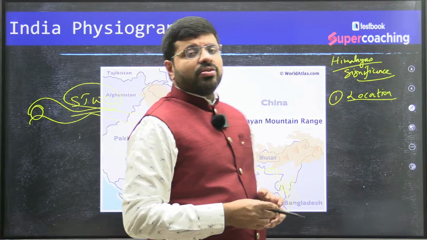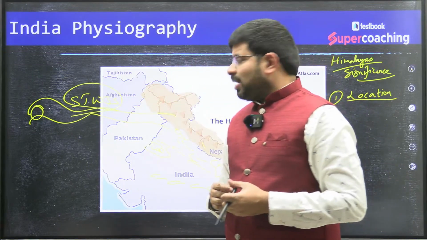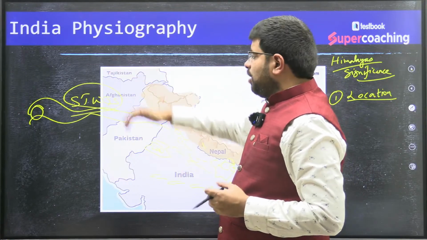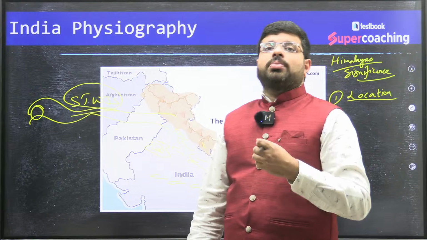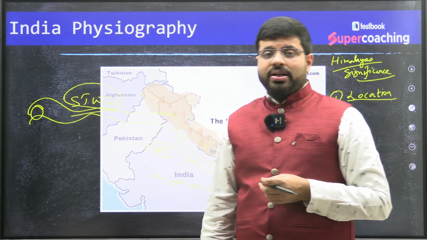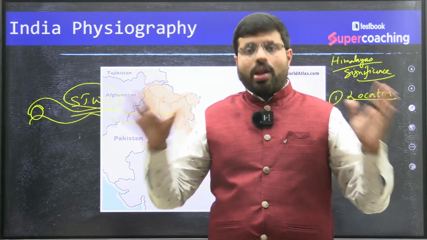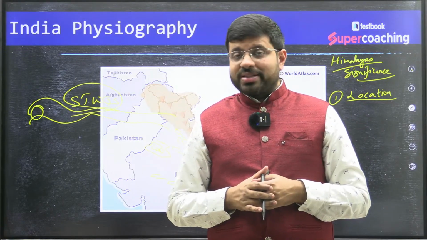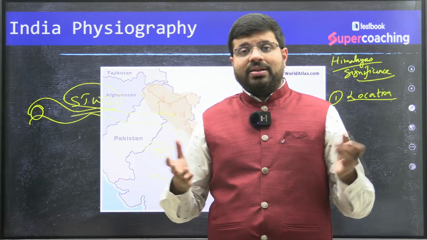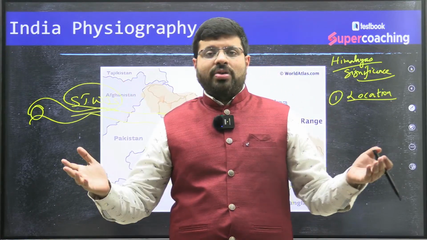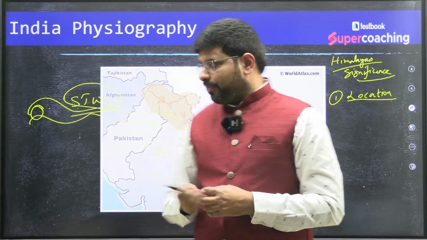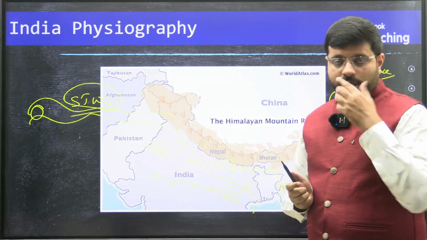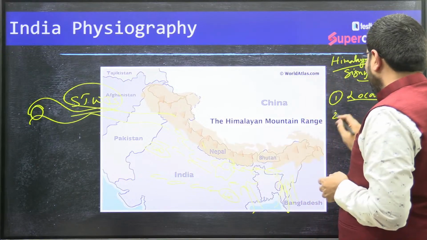This wall-like structure is the reason why there was not such movement from the Chinese side towards India. Majority of the intrusions into India, the invaders have always arrived from the Hindu Kush mountains of Afghanistan, because only through this India was accessible. So the Himalayas has protected India, acting like a giant wall, right? China has built the Great Wall of China, that's what they say. But in India, we had that Great Wall in terms of the physiographic boundary of the Himalayas itself, right? So this is the Himalayan thing. That is number one.